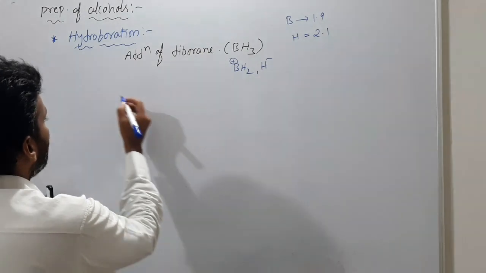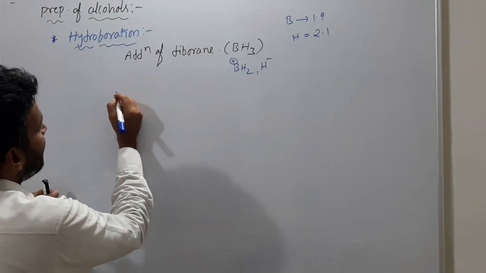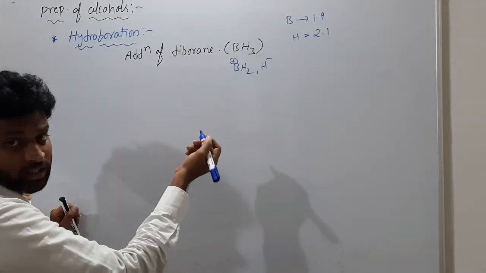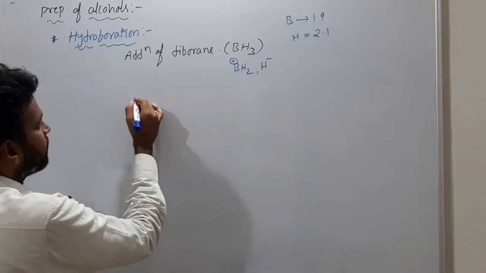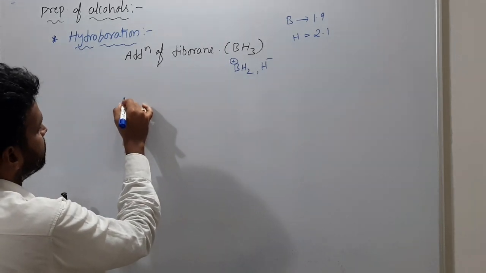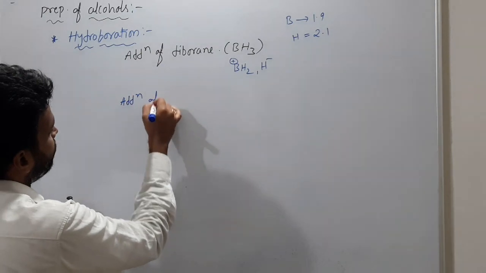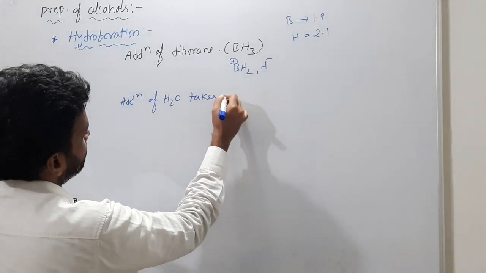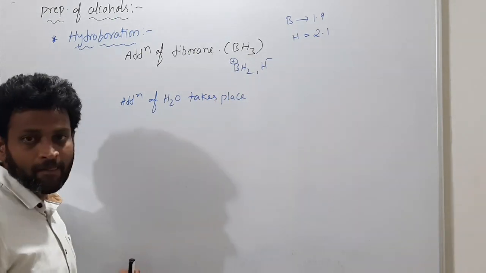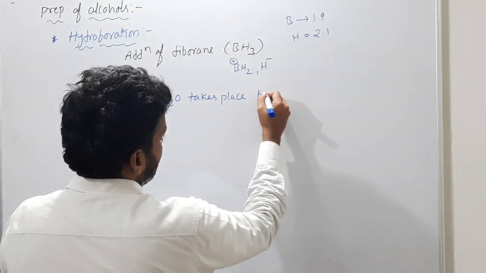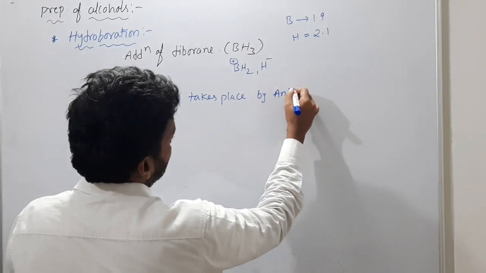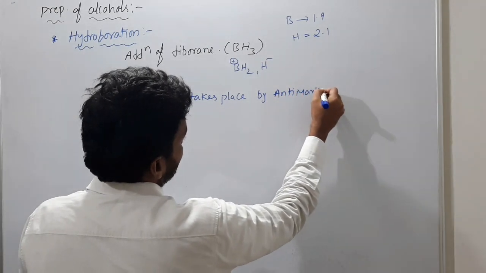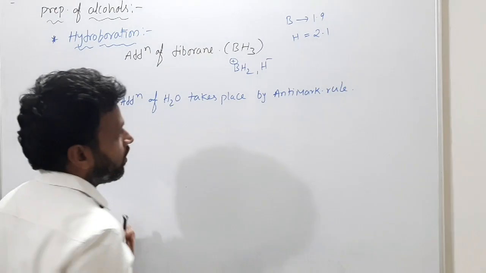Okay. And one more thing, here hydrolysis means water only. So here addition of water H2O takes place, by anti-Markovnikov rule always.